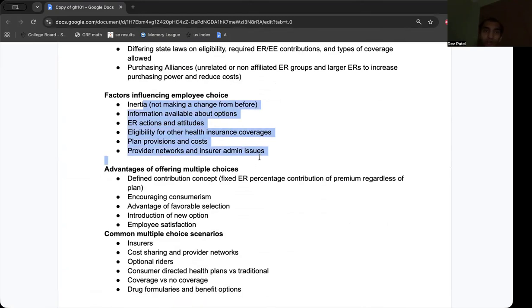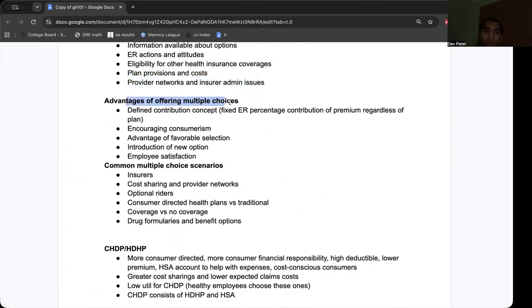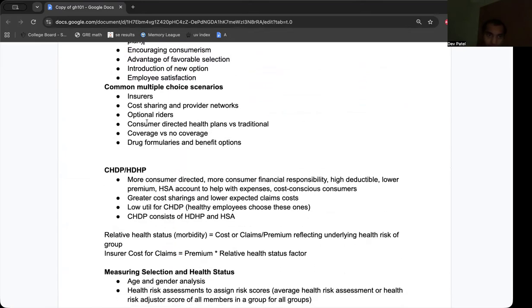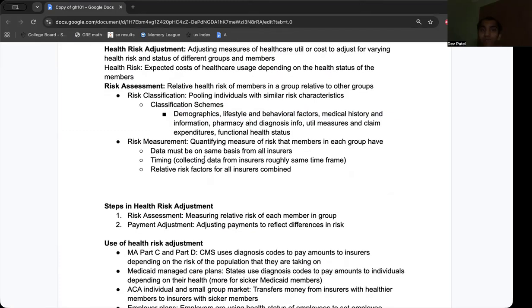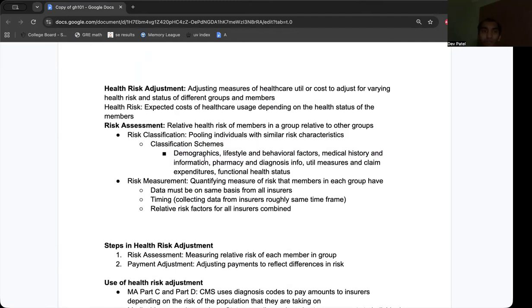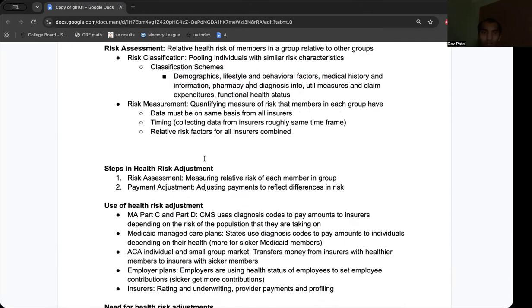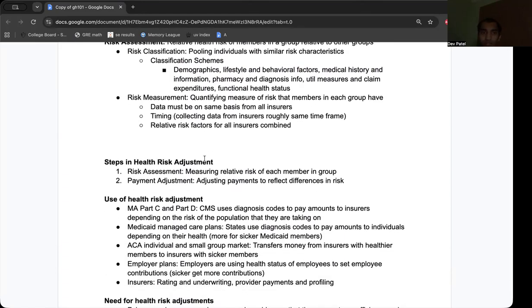EE choice, inertia, availability, or actions. Multiple options. You have this favorable selection, satisfaction. You have consumerism is good, and then you have contribution concept. Can implement. HRA, risk assessment classification scheme, demographics, lifestyle, behavior factors, measurement. And let's see, steps. We have risk assessment and then payment adjustment.